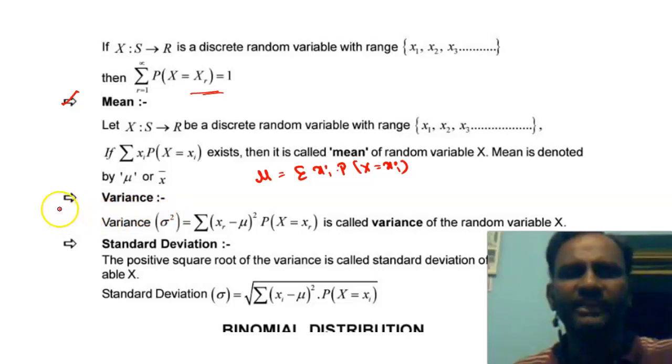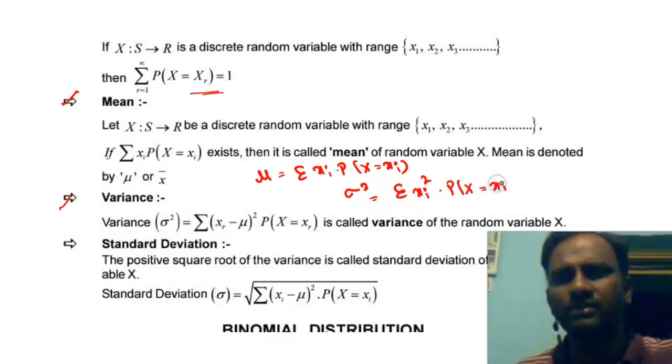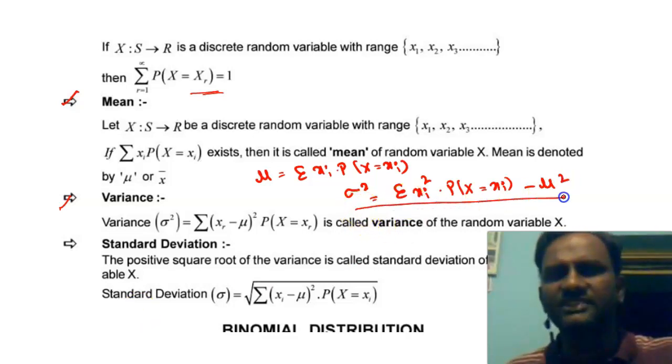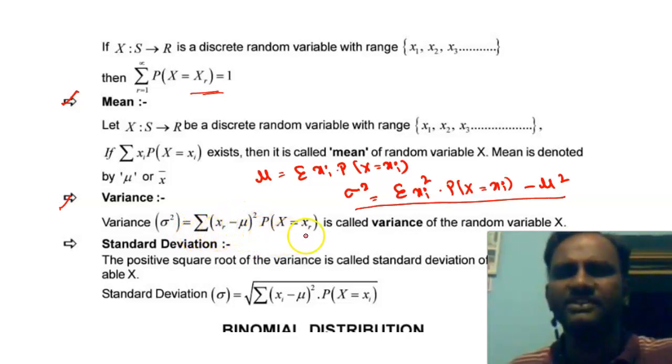Next, variance. Variance is indicated by sigma square. Sigma square is equal to summation xi square times P(X = xi) minus mu square. We can write this formula or you can write this also. Both are the same. Here sigma square is equal to summation (xi minus mu) whole square times P(X = xi), called the variance of the random variable X.